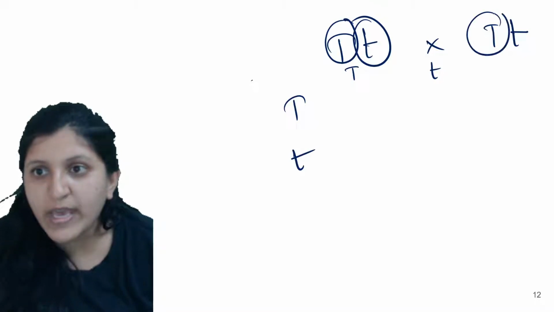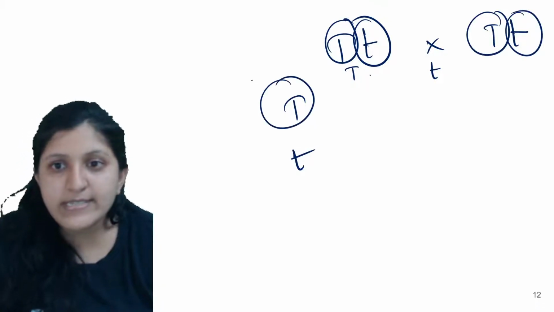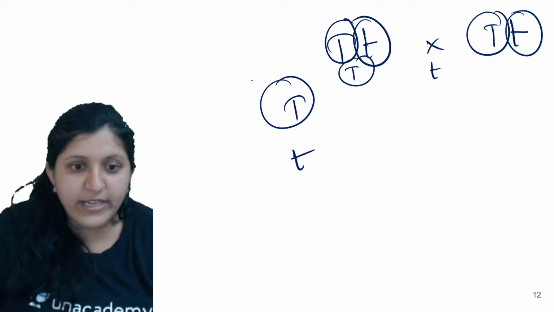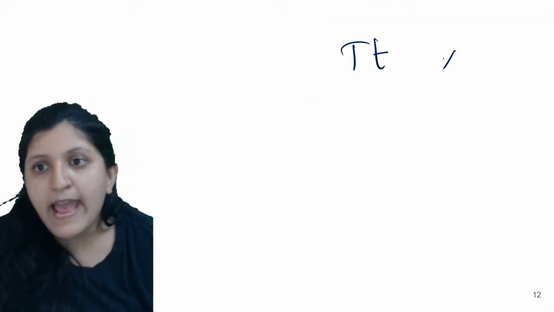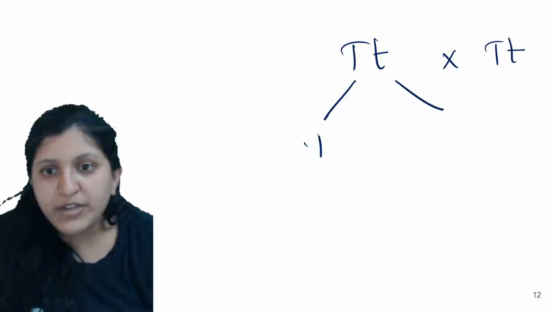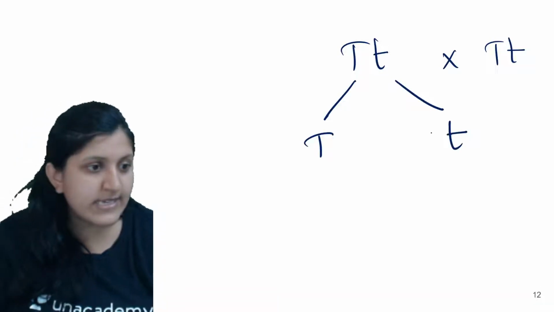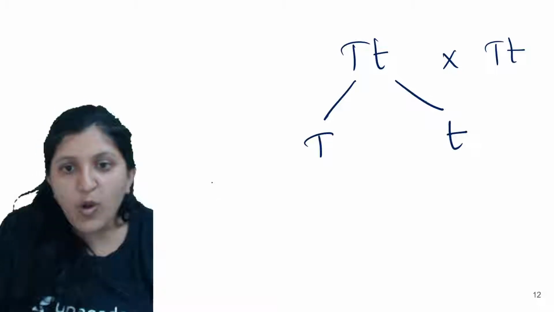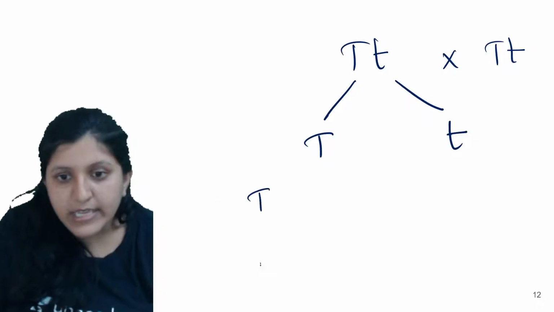This is separate, this is separate. So in that case TT is there and it is crossed with TT here. These will get sorted here. So this is a segregation, and here also this is getting segregated.